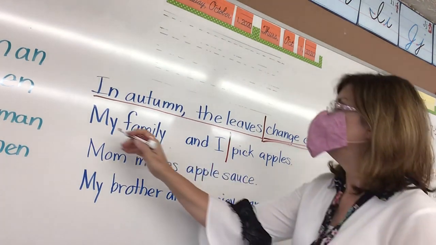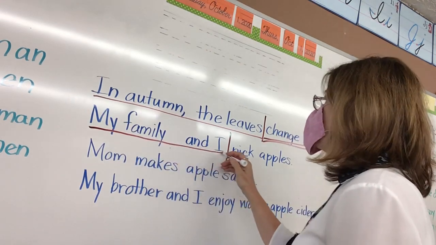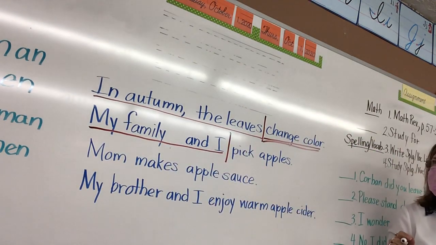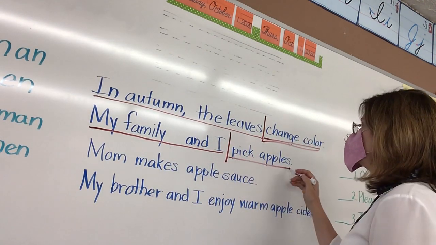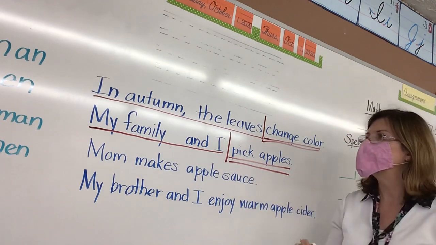So what is the subject, everyone? My family and I. And what would the predicate be? Pick apples. That's going to get underlined twice.